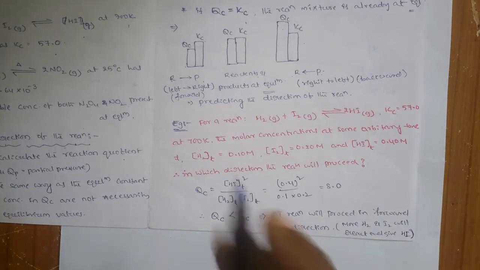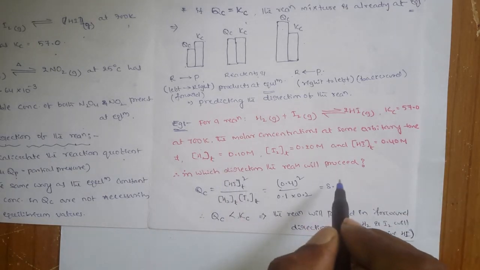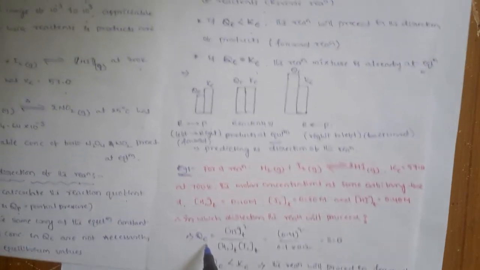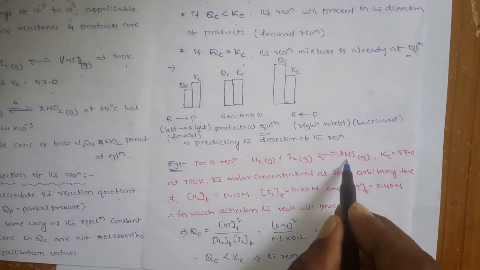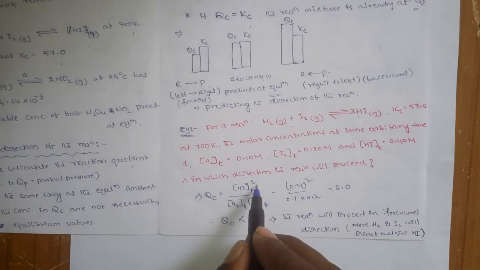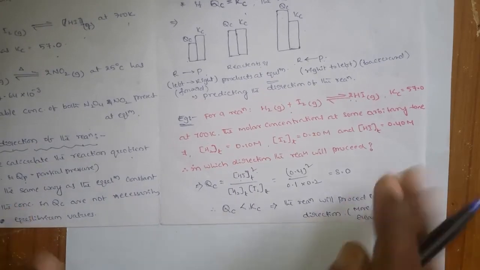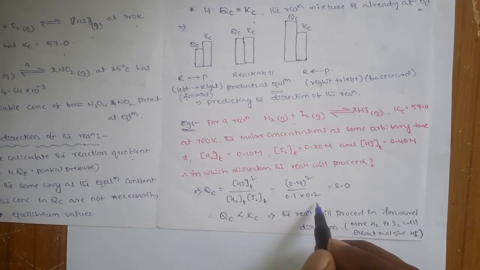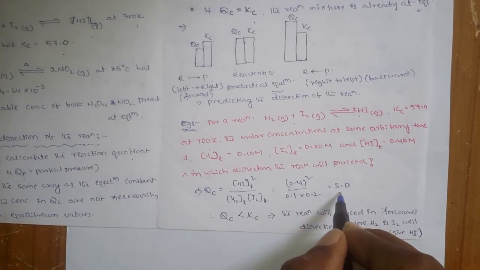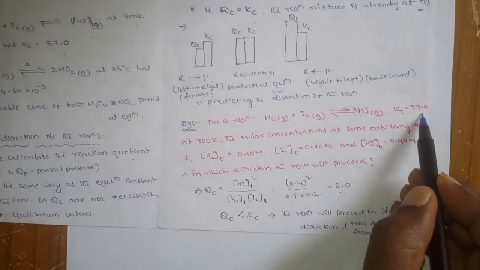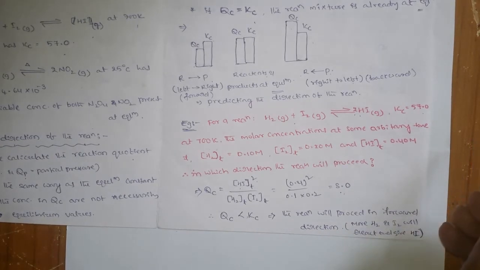Now, in which direction will the reaction proceed? First you need to find the QC value. QC is the concentration of the product divided by the concentrations of the reactants. The concentration of the product to the power of 2, because the stoichiometric coefficient is 2, divided by the concentrations of the reactants: 0.4 squared divided by 0.1 into 0.2, which is 8. So the QC value is 8, and the Kc value is 57.